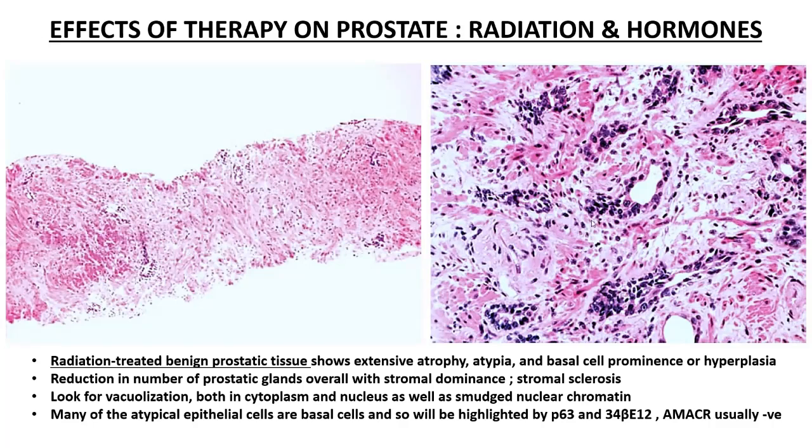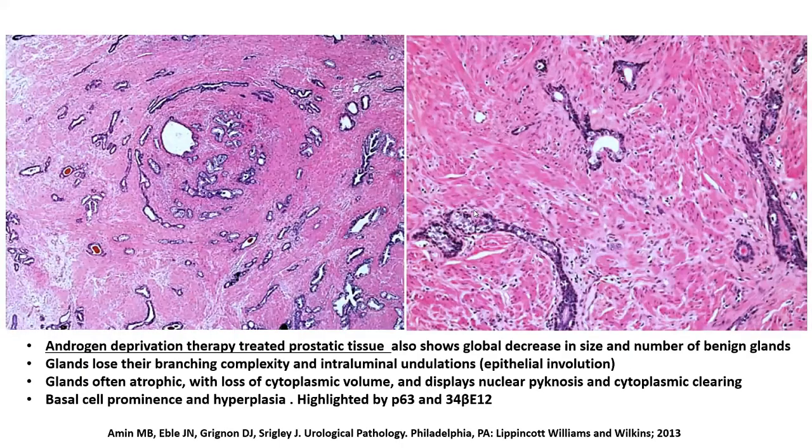Usually these cells have a bit of a smudgy, almost degenerated looking nuclear chromatin, and you also get vacuolation within the cytoplasm as well as the nucleus, which are important diagnostic clues as far as radiation induced changes in the prostate are concerned. Now this is a case of androgen deprivation therapy.